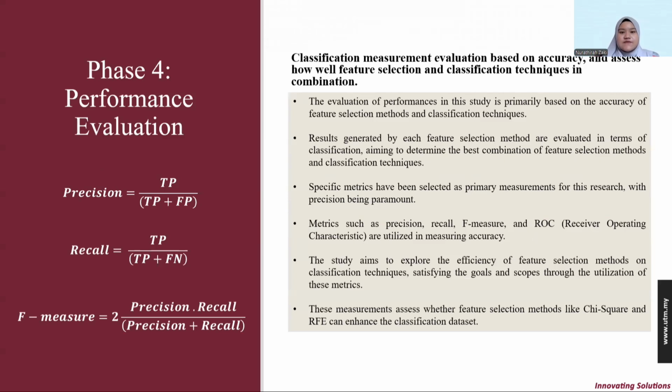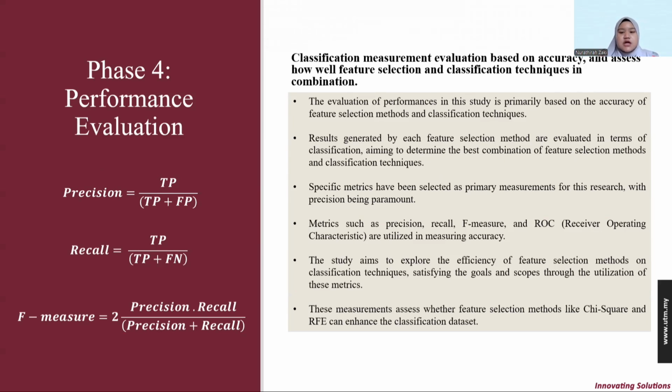So the classification measurement is evaluated based on accuracy and assesses how well the feature selection and classification technique work in combination. The results generated by feature selection are best evaluated in terms of the classification, aiming to determine the best combination of the feature selection and also classification. Specific metrics have been primarily measured in this research, with precision being prominent.